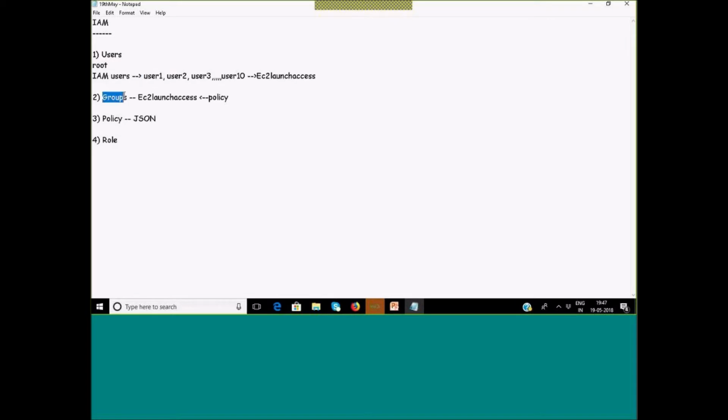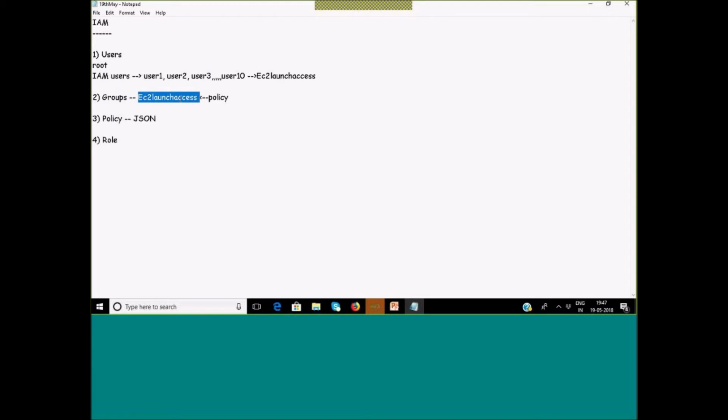One is I will add the user in a group. Second is instead of putting in a group, I can directly attach a policy. Thirdly, the user can assume a role. So these are the different ways. For a group, I can define it first or later, and a policy has to get attached to the group. Only then the group will get certain rights. Otherwise, just creating a group will not give any rights.